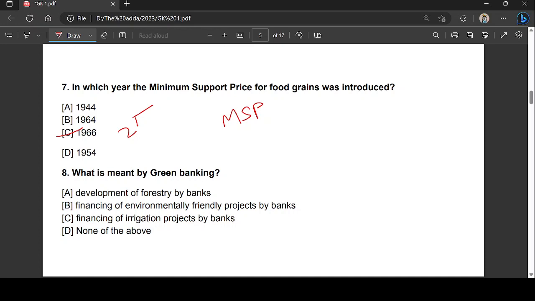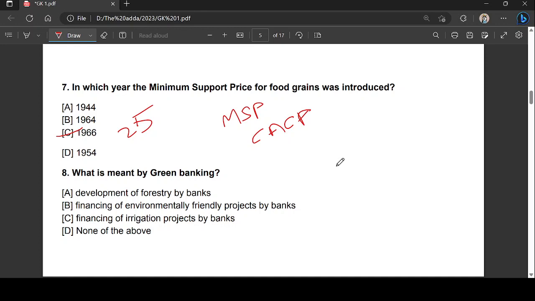CACP, 25 crops. What is CACP? Commission for Agricultural Costs and Prices. Right. Next question. What is meant by green banking?